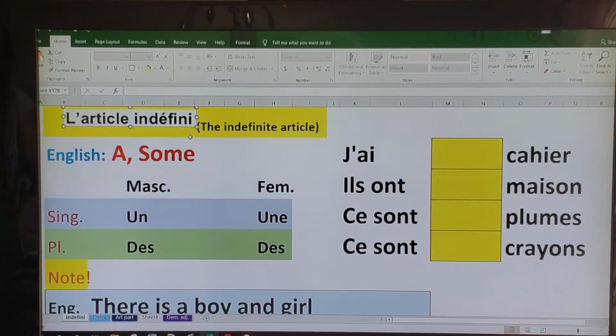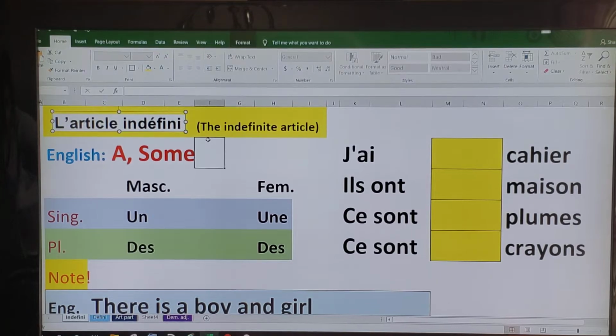My tutorials are basically developed to help those who are studying French already as a second language and to provide them some tips with grammar. And today we are going to be learning about the indefinite article in French and how it's treated in French grammar. So before I move on to how the indefinite article is treated in French grammar, let's make sure we have our basics covered.